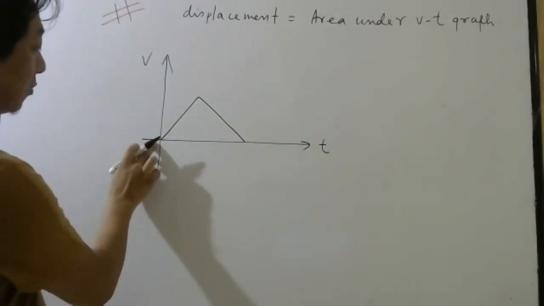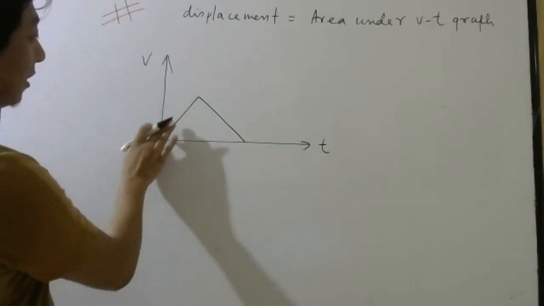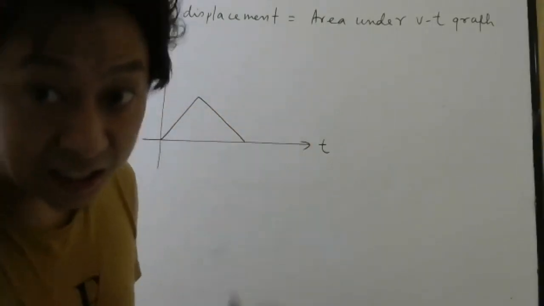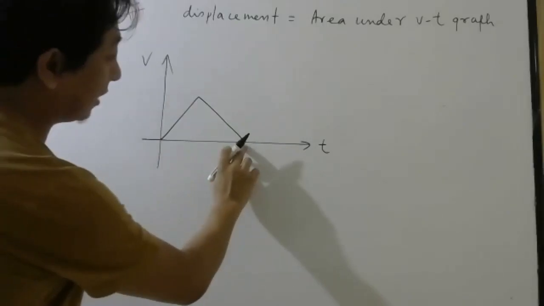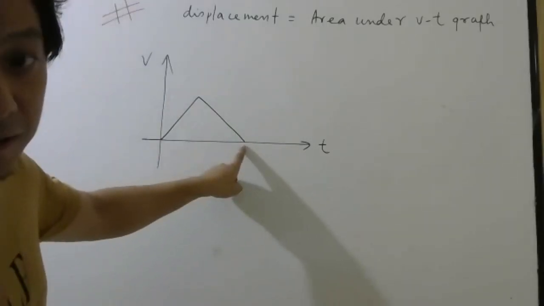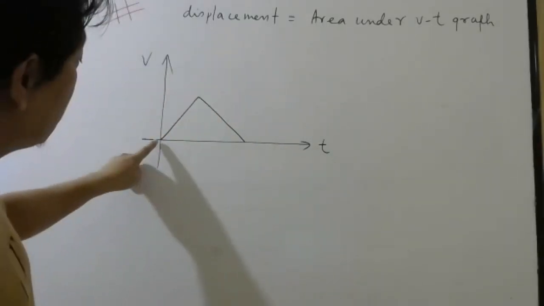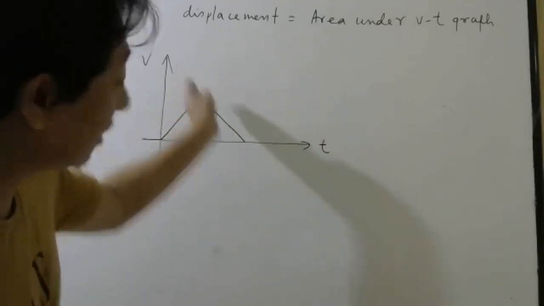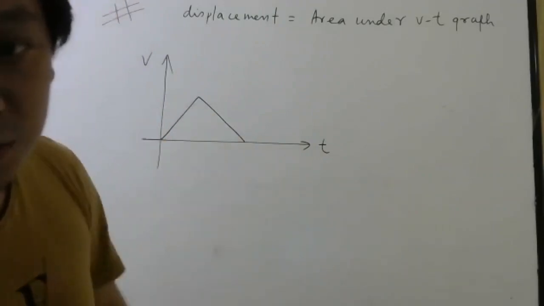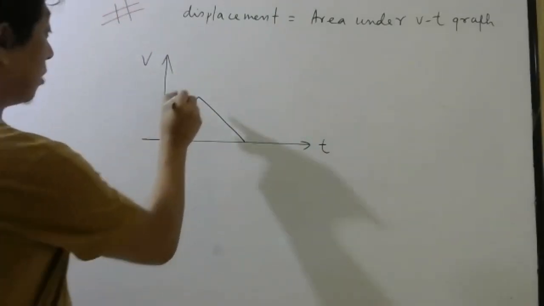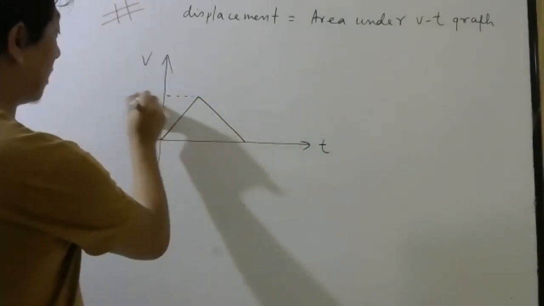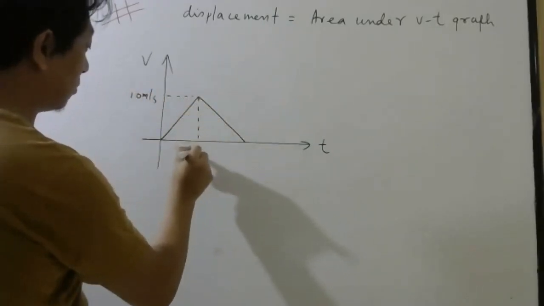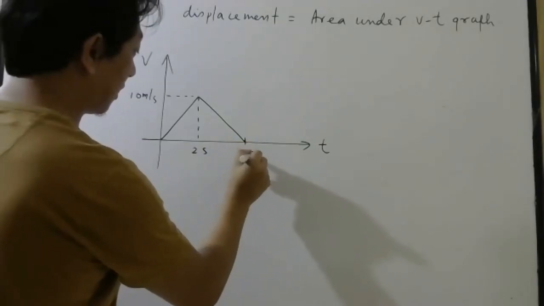So the body starts with 0 speed, then it accelerates, and then it retards. Retards means its velocity decreases. And finally, again, it comes to 0 velocity. Understood this question? It starts with 0 velocity, then there is positive acceleration, then there is negative acceleration, and then it comes to rest. Now, this coordinate is given, let's say, 10 meter per second. This coordinate is 2 seconds. This coordinate is 4 seconds.